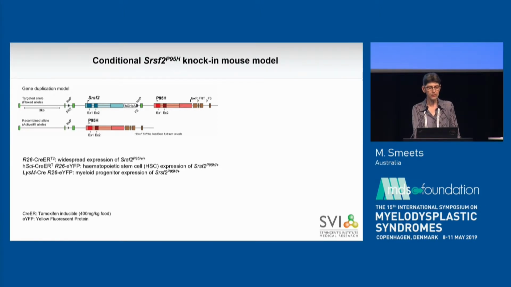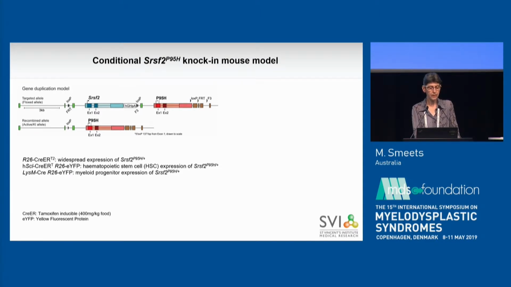By using various either tamoxifen-inducible or constitutive mouse Cre lines, we can achieve either widespread expression of mutant SRSF2, hematopoietic stem cell specific expression of the mutant, or myeloid progenitor expression of the mutant in the presence of Rosa Cre, SCL Cre, or LysM Cre.